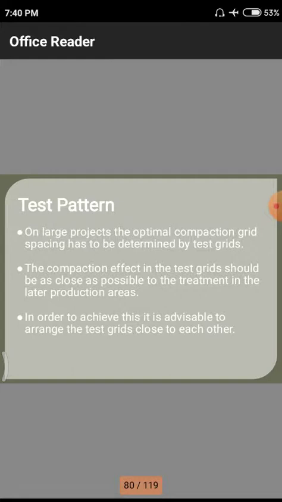What is the test pattern we need to follow? On large projects, the optimal compaction grid spacing is determined by a test grid. That means on a large project, if our project area is more than 3 to 4 acres, compared to normal projects, we need to follow these grid patterns so that we can densify each and every grid. After that we need to take values and compare them, at the first grid, what is the value, and on that particular line and column and space.